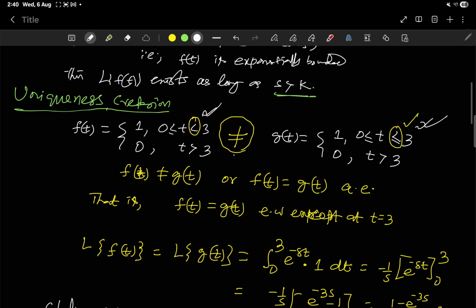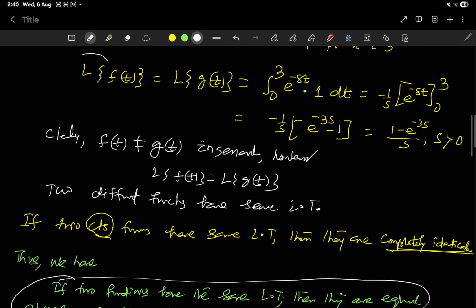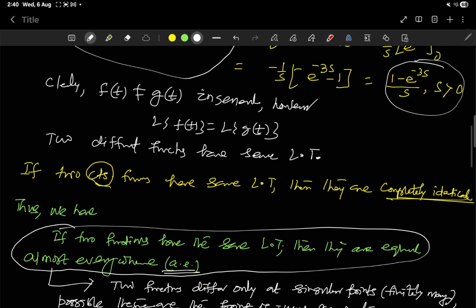These are different functions, but we are getting the same Laplace transforms.